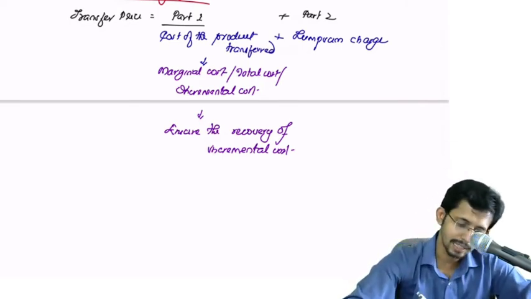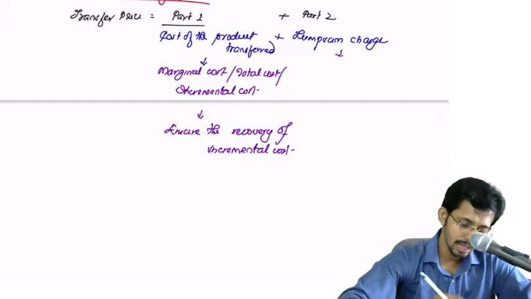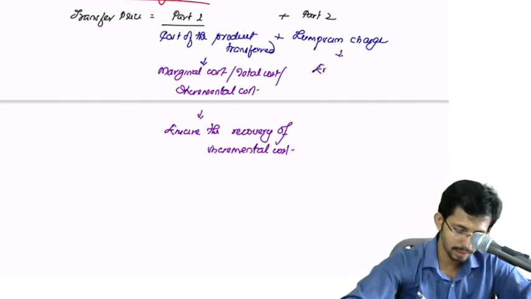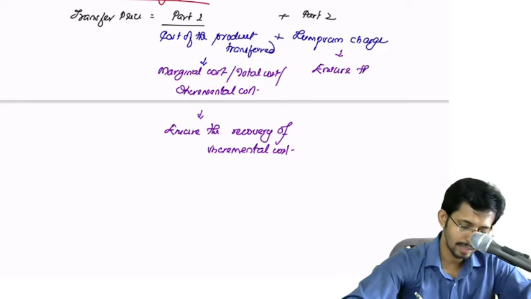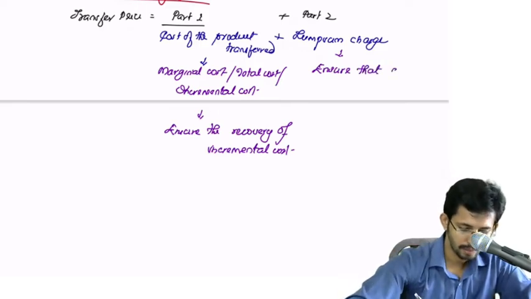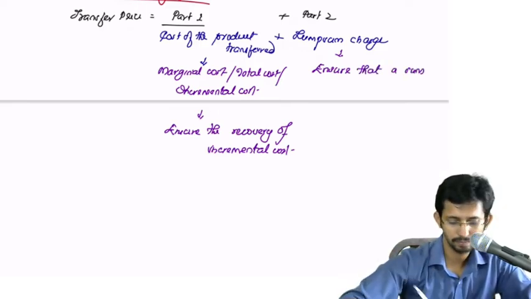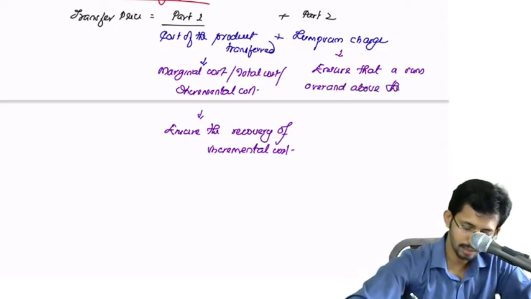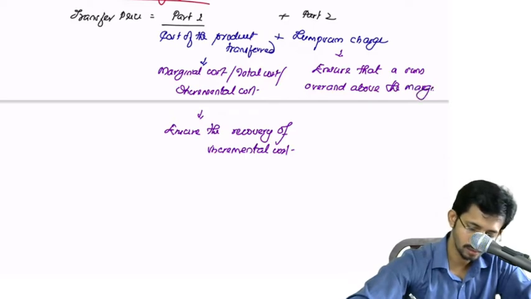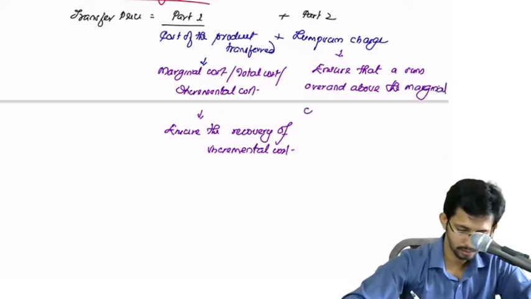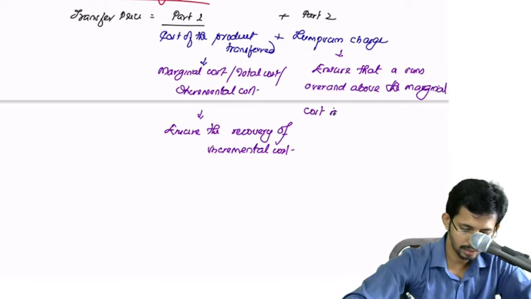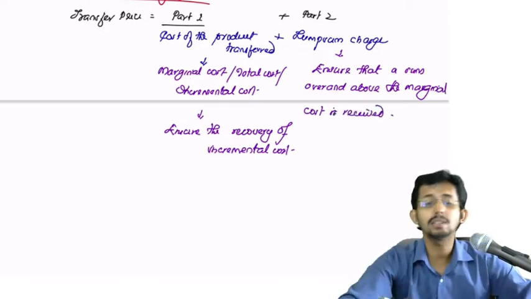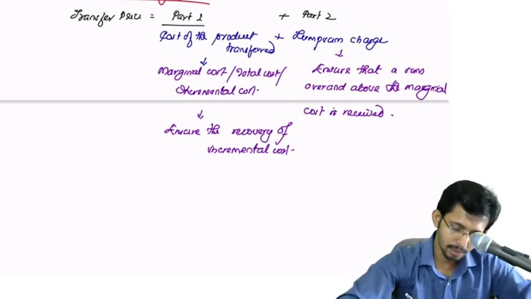Then what about the second part, that is the lump sum charge? This lump sum charge will ensure that a sum over and above the marginal cost is received. Why should it be received?